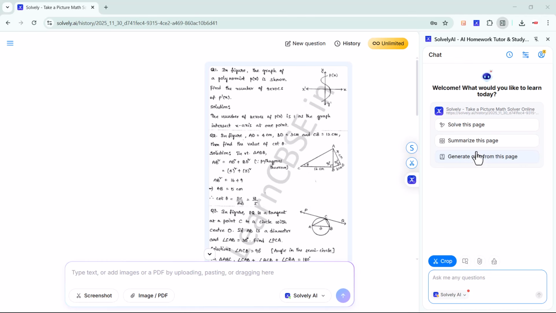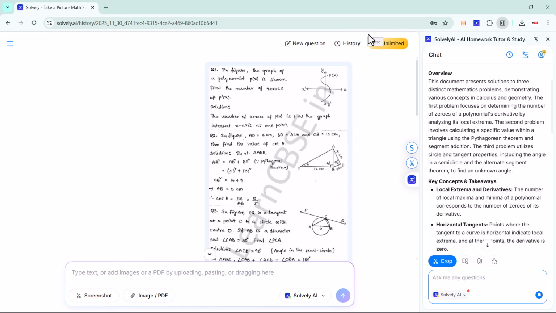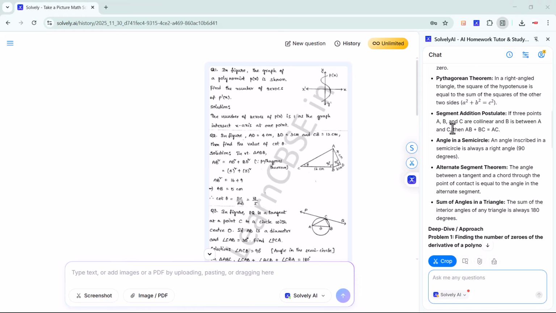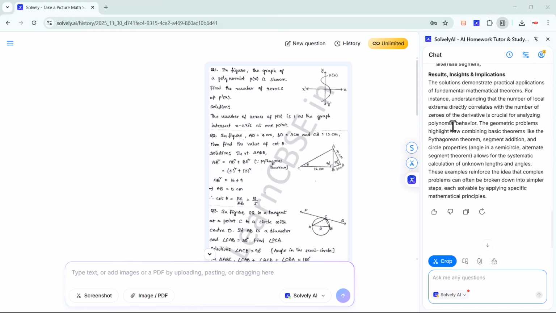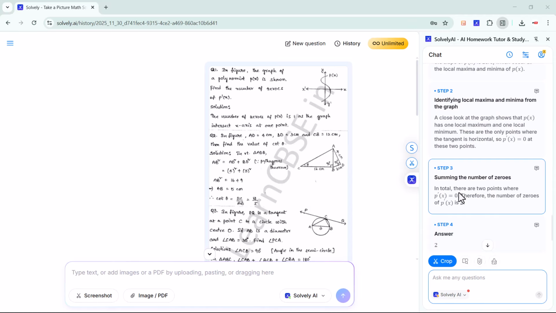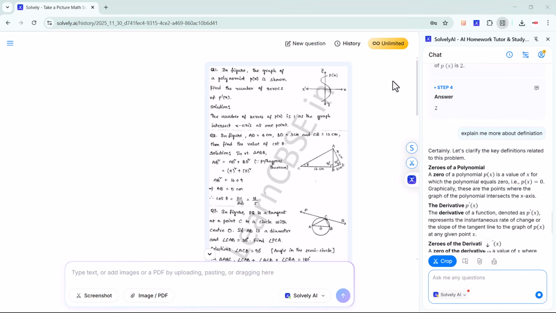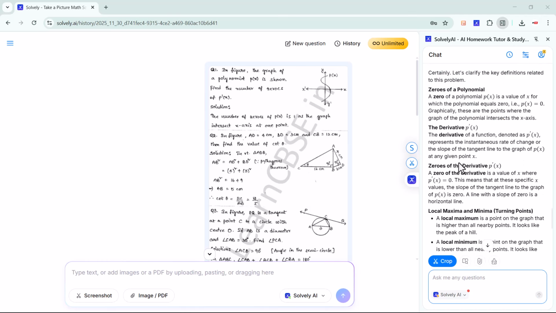Now let's try the summarize this page option. Simply click on it from the extension and Solvay.ai will instantly start summarizing the content. It gives you definitions, explanations, equations, basically everything you need to understand this topic quickly. And if there is anything you still do not understand, you can type your question at the bottom of the extension. For example, I will type, give me more explanation about the definition. And here as you can see, Solvay provides additional details right away.